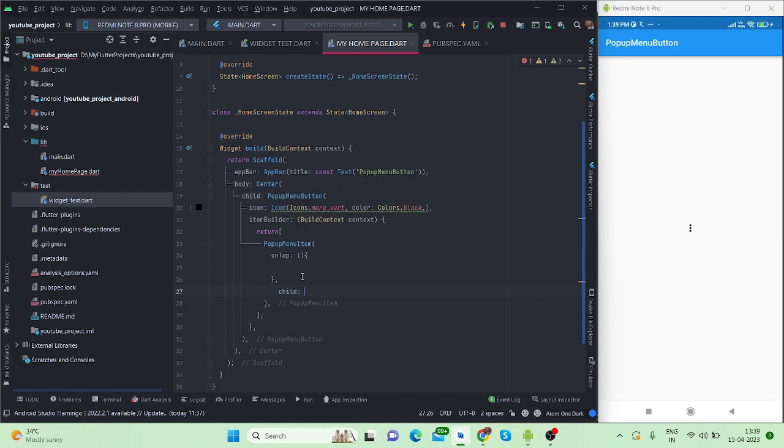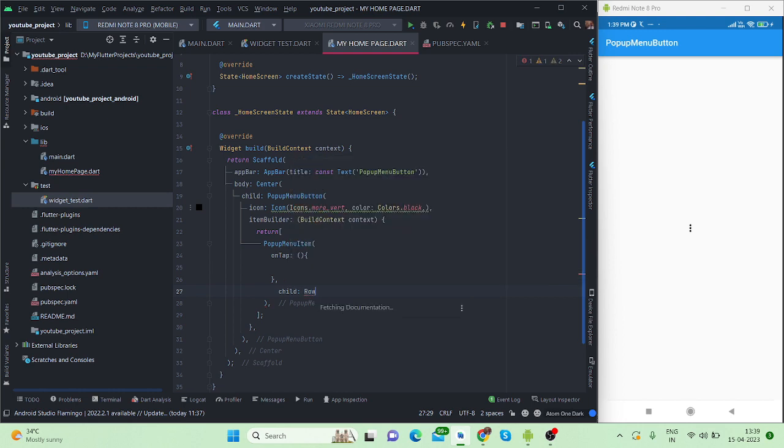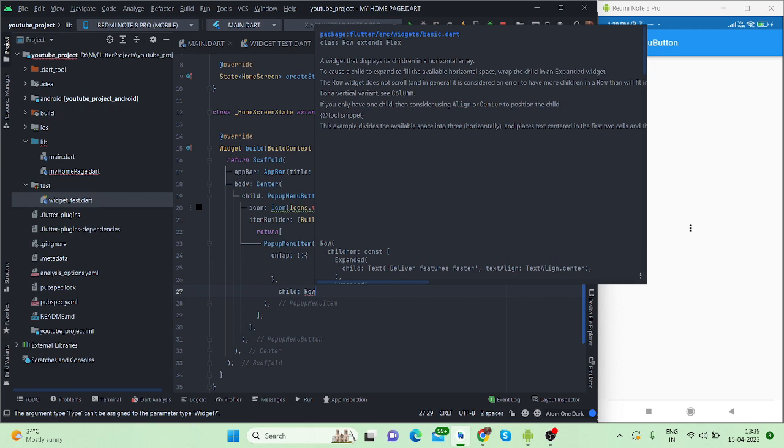For now I will have to take a row because I want to show an icon and text both.